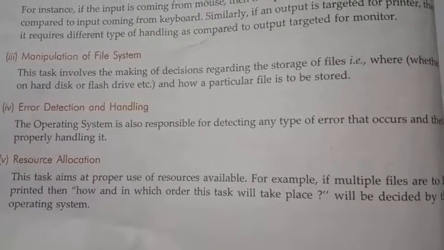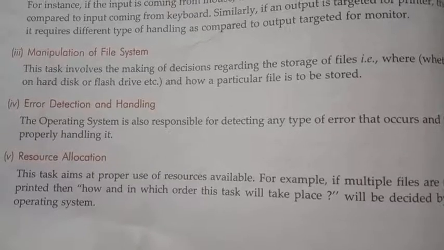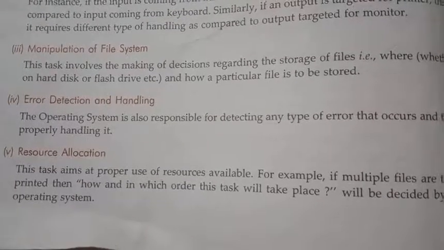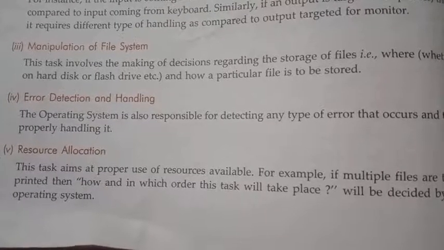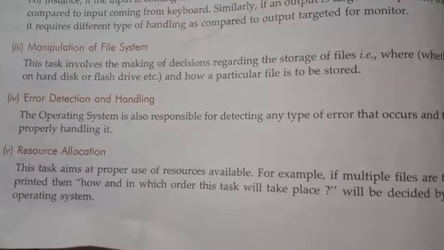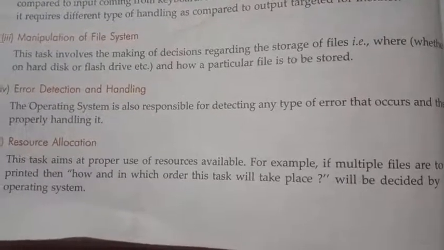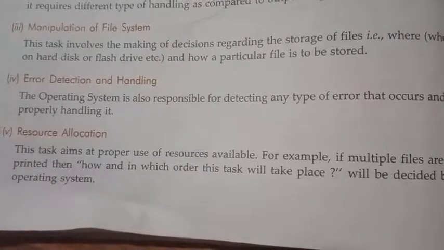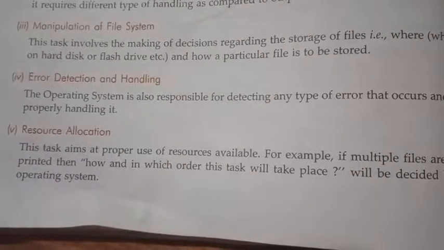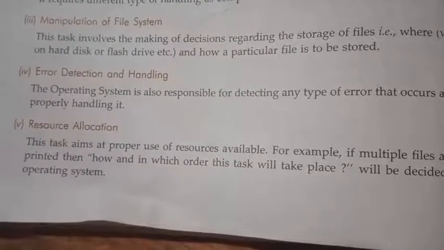Resource allocation means, assume that there is only one printer in a network or in a computer. The operating system allocates the resources efficiently. For example, if multiple files are to be printed, in which order does the printer take them? That is the same example. The operating system decides the way in which they are printed. So resource allocation means to effectively allocate different resources.